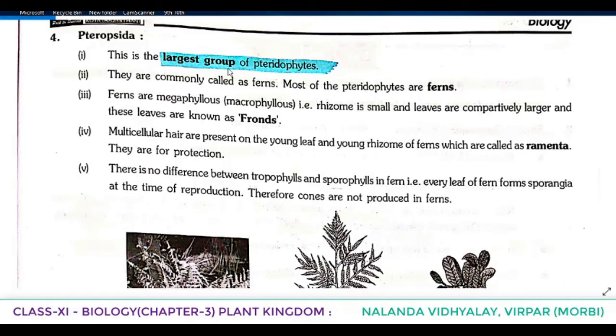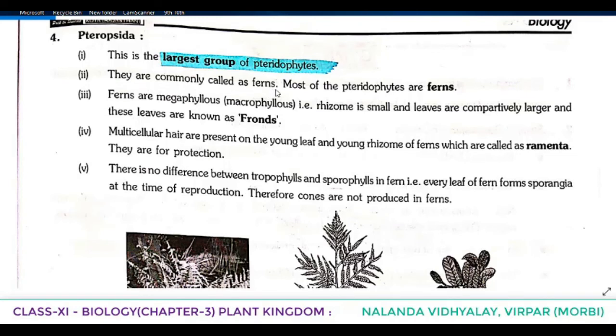This is the largest group of pteridophytes. So we were discussing the classes of pteridophyte. From that, Coelobzida, Lycopsida, Sphenopsida we have discussed and completed. Now the last one we are talking about is Pteropsida, and out of these four classes, the largest group of pteridophyte is the Pteropsida class. They are commonly called ferns.